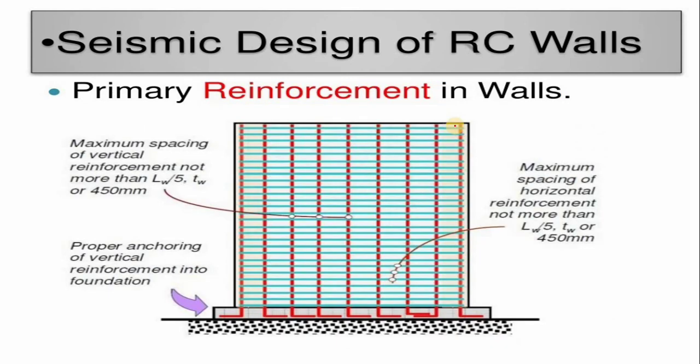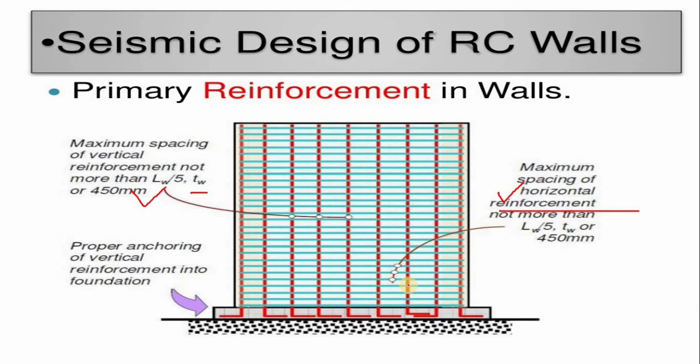Now these are the primary reinforcements in the wall. You can see it is very closely spaced reinforcement throughout the length of the RC building. The maximum spacing of vertical reinforcement should not be more than LW by 5, with a wall thickness of 450 mm. The maximum spacing of horizontal reinforcement bars is also LW by 5. Both criteria, vertical and horizontal, are equal, so very closely spaced reinforcement should be provided in the wall.